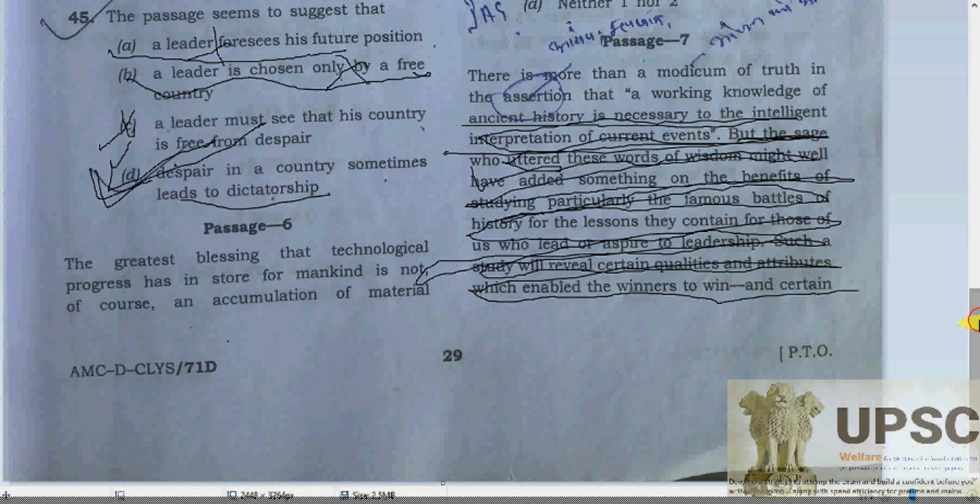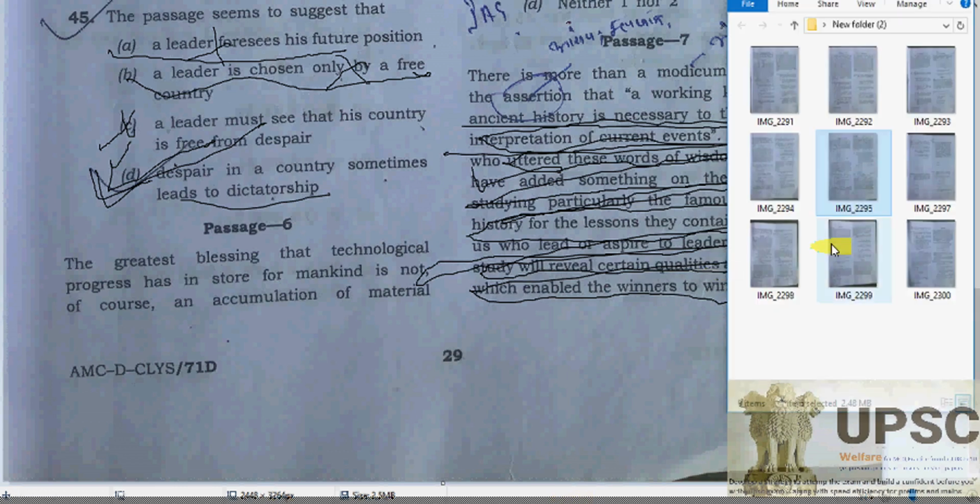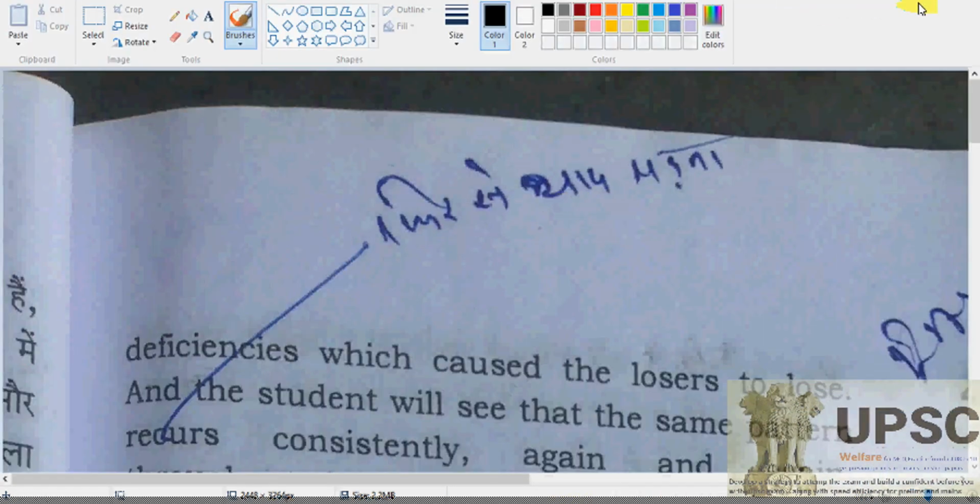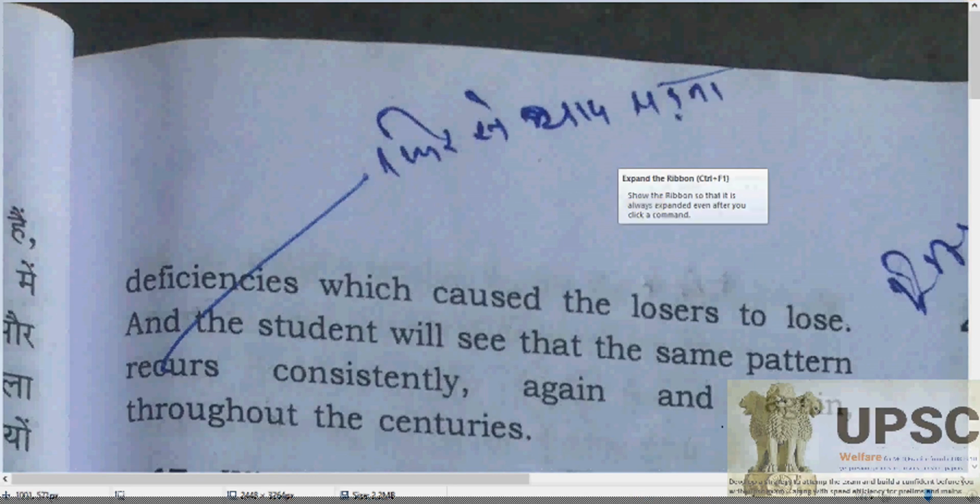So definitely, my dears, there shouldn't be doubt in comprehension that if you are aspiring to be a leader, of course you have to know ancient history.